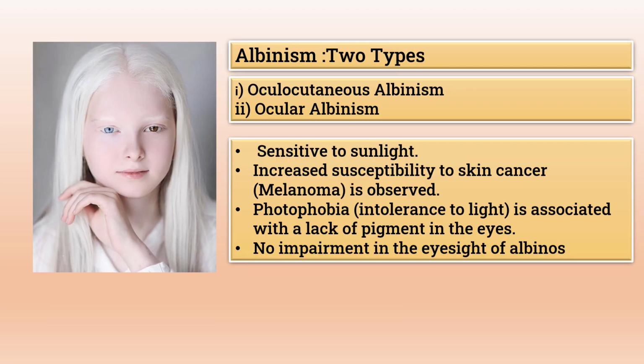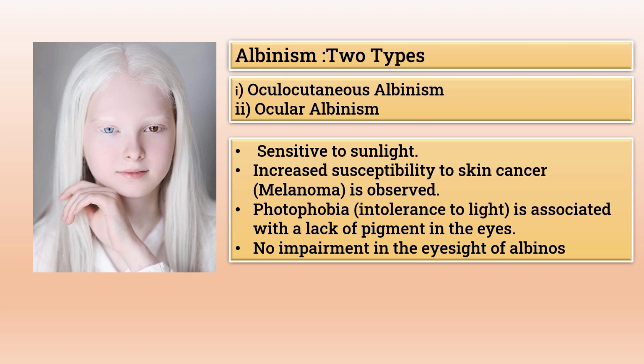So there are two types: oculocutaneous albinism and ocular albinism. Oculocutaneous albinism is characterized by hypopigmentation of eyes, hair, and skin, while ocular albinism is characterized by hypopigmentation of only the eye. Okay.